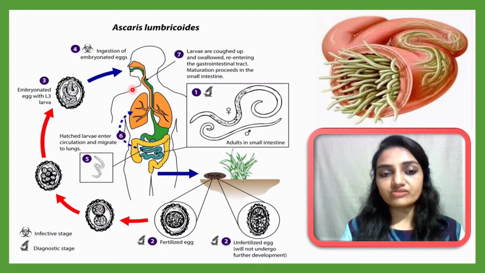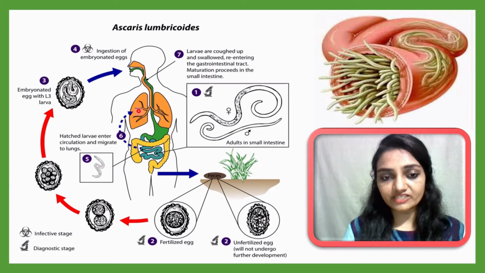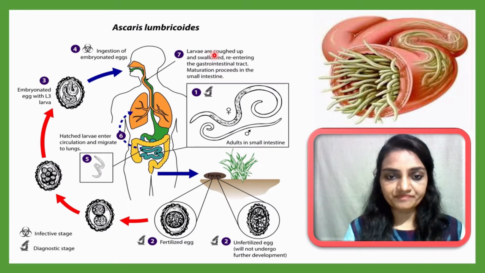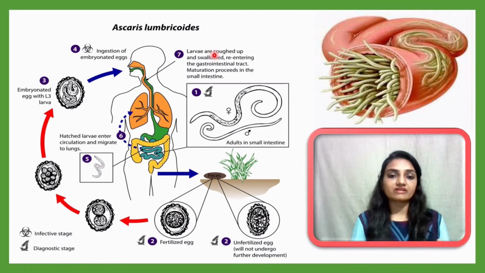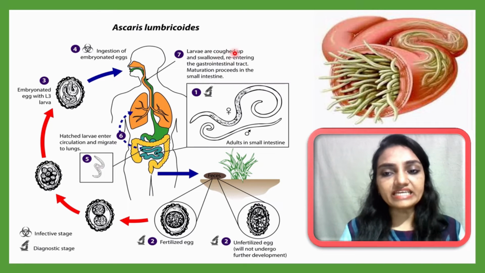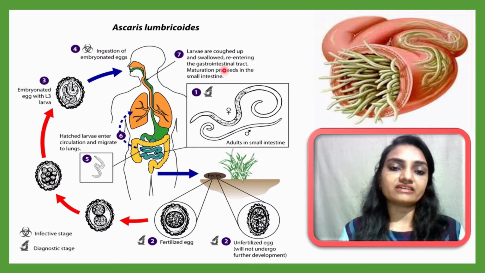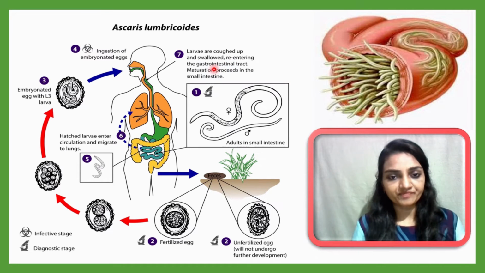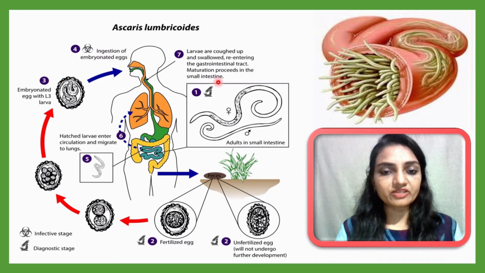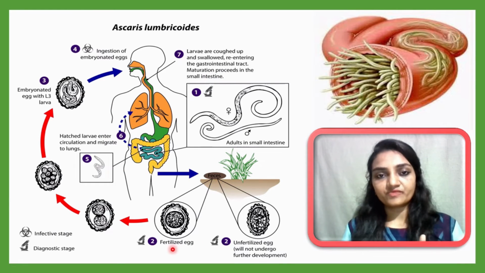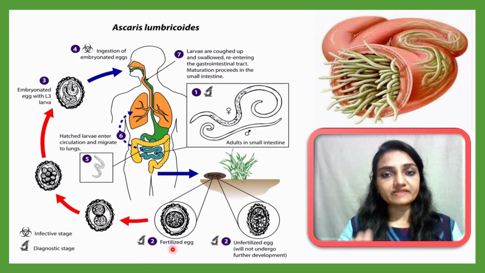Then how will they re-enter the digestive tract? During development in the lungs, the larvae will be coughed up outside the body. Along with the cough they come out, and sometimes they are re-swallowed. Meaning the same organism is re-swallowed by the person and re-enters the gastrointestinal tract. So this is the whole pathway. Then the maturation process takes place inside the small intestine, and the cycle runs further. By this way, the Ascaris lumbricoides life cycle is completed.